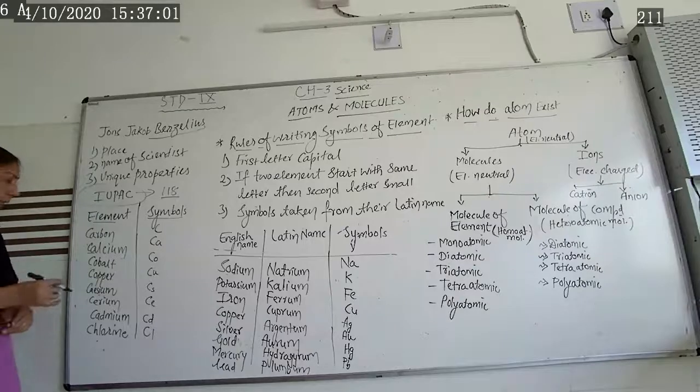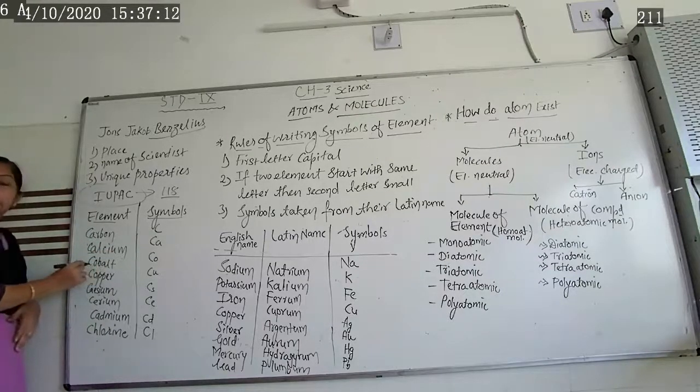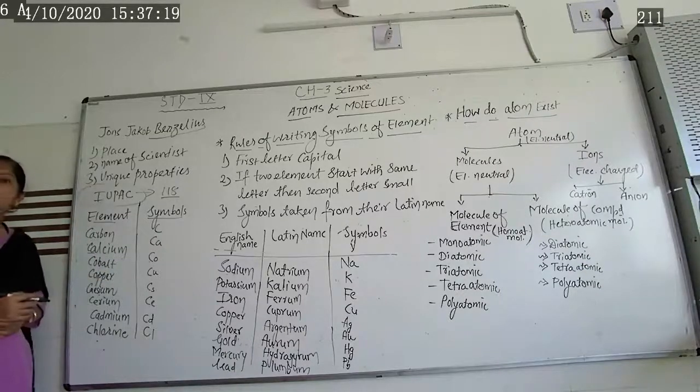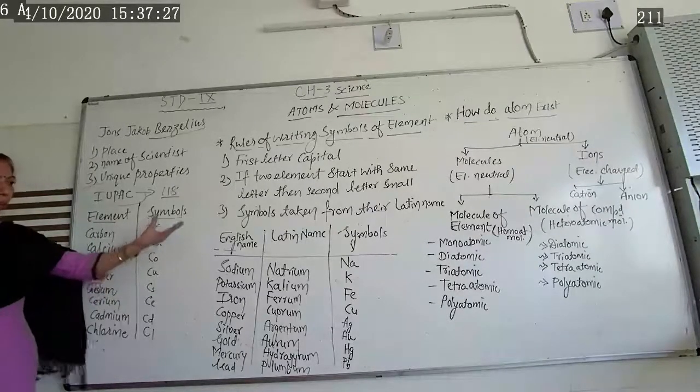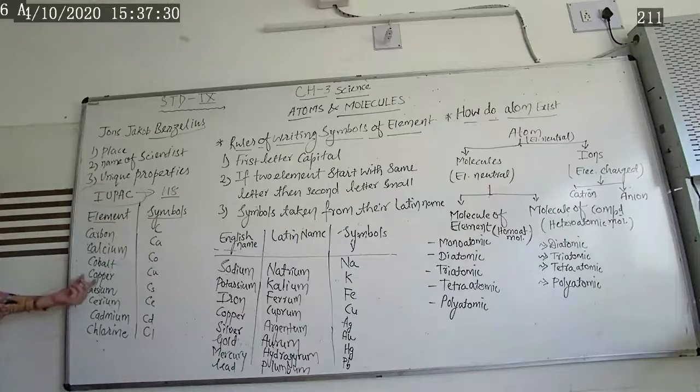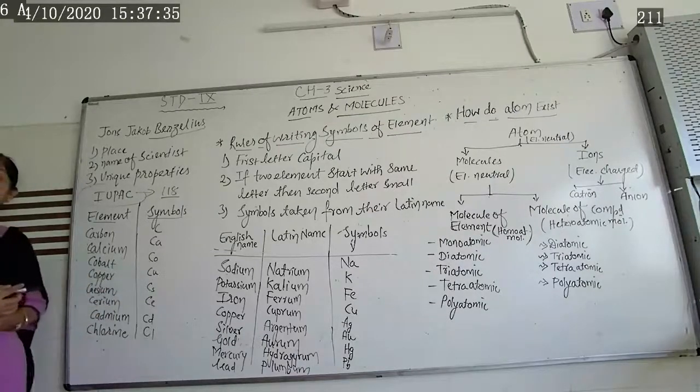Same way, cobalt. All these are elements which start with the letter C. Now next is cobalt. Cobalt: C, first letter capital, and o is small. Cobalt, Co. Then copper. Copper is actually given from its Latin word. So some symbols are given from their English word, and some symbols that we will learn here are given from their Latin word. Cuprum, so Cu. Then cesium, so the symbol is given C and the rest is silent.